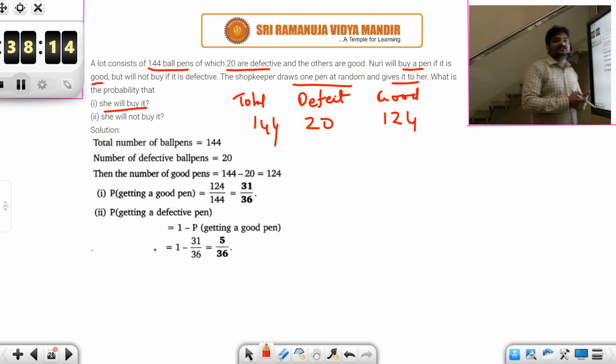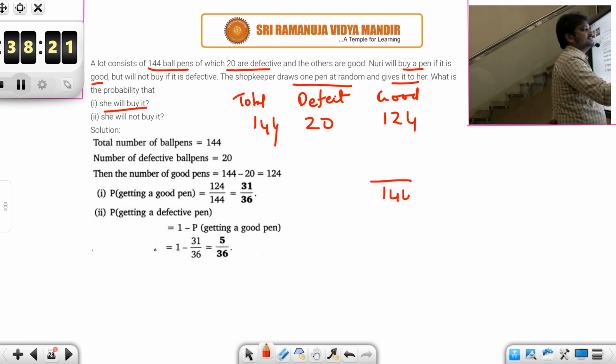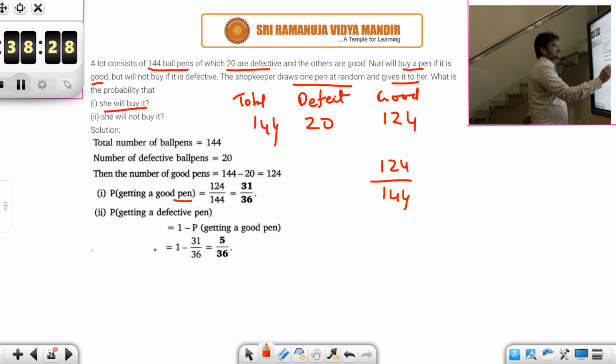She will buy only if it is good. So what is the probability of getting a good one? Total pens are 144 in number. What is the probability of getting good ones? There are 124 in number. So the probability of getting a good one is 124 by 144.